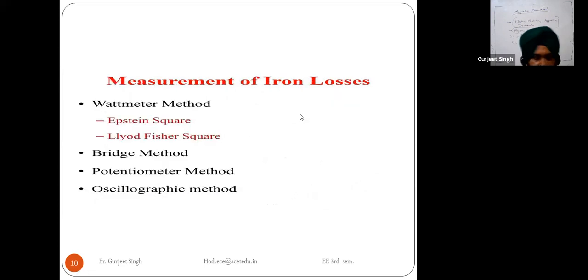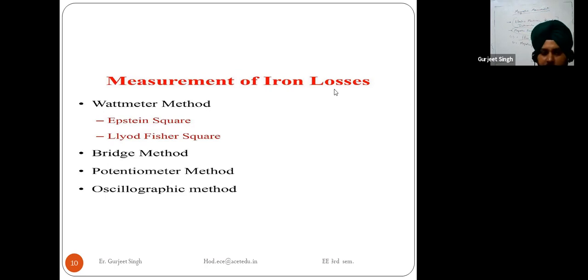So next we have the measurement of iron losses. What are iron losses basically? When we use a magnetic material and it is subjected to an alternating field, meaning we are magnetizing or demagnetizing the material, or a changing flux is linked with it, losses in power occur.